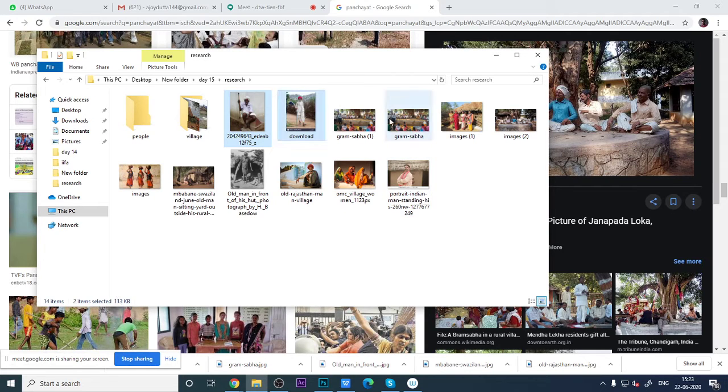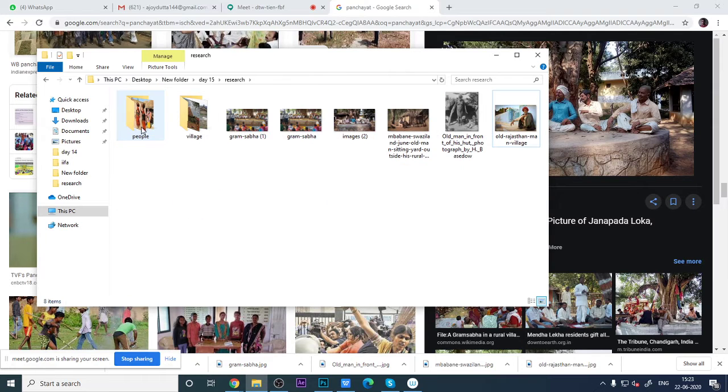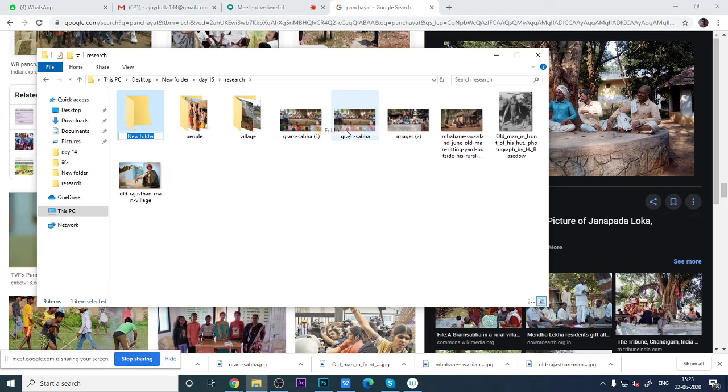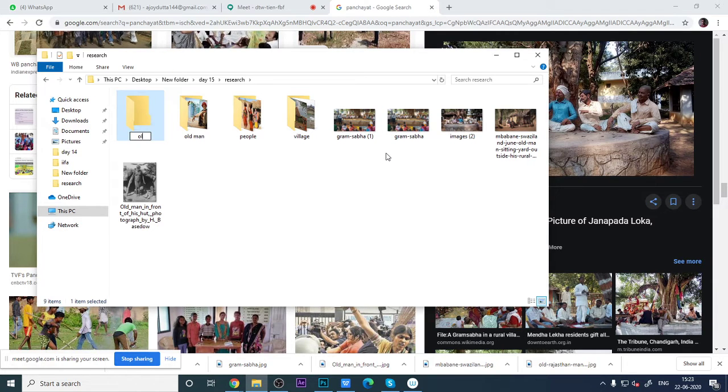So I will use this one. Any other things? This one, this lady I have already used. No more. So I'll take a reference for old man. See, this is the procedure of where you can use this old man house. Okay, so I have taken these two references for that.